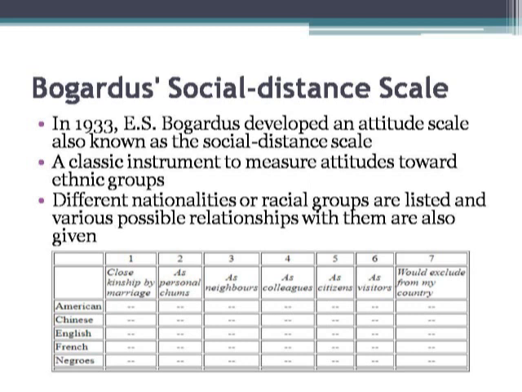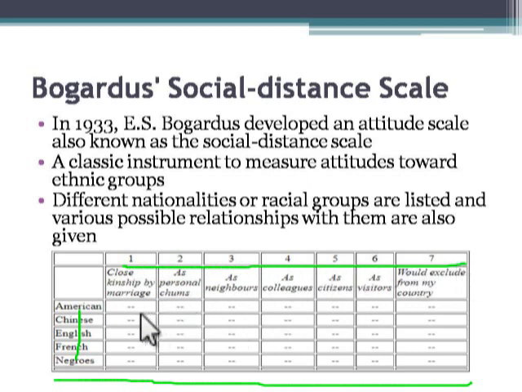So in this scale, as you can see from the table here, various social groups, racial groups, ethnic groups might be listed here, and then the various possible relationships are given as a continuum.